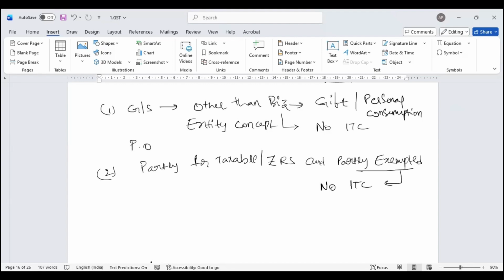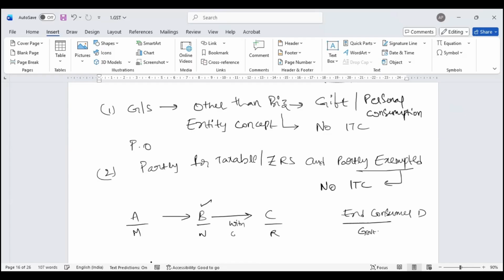There's no value addition in the supply chain. Let's take an example. There's an entity called A, an entity called B, an entity called C, and finally the end consumer. A is a manufacturer, B is a wholesaler, C is a retailer, and let's assume the end consumer D happens to be a government entity. A sells to B. B can claim input tax credit when B sells to C with GST.